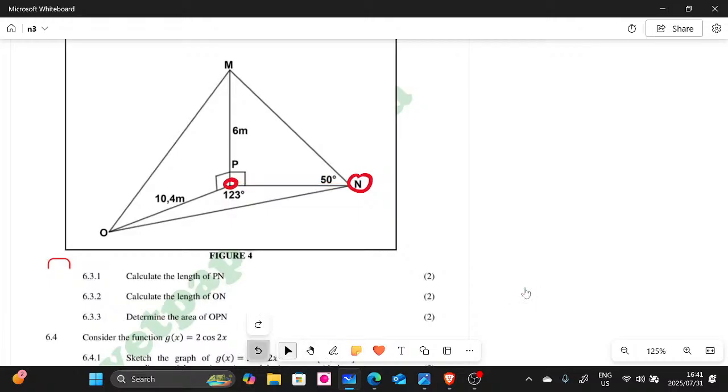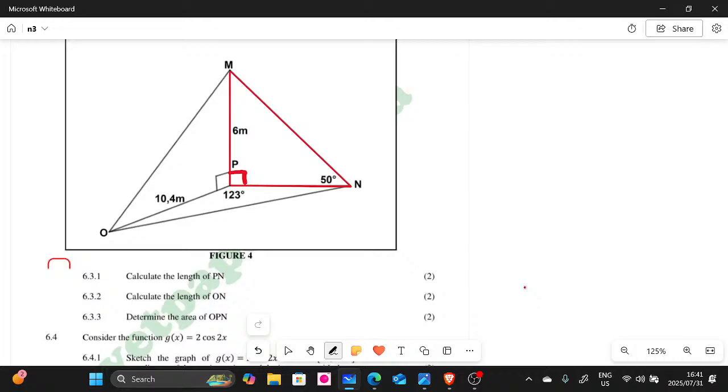Now let me just erase this. If you look at this triangle here, I'm going to highlight it with red, guys. I hope you can see this triangle. It's a right angle triangle, it has a right angle there.